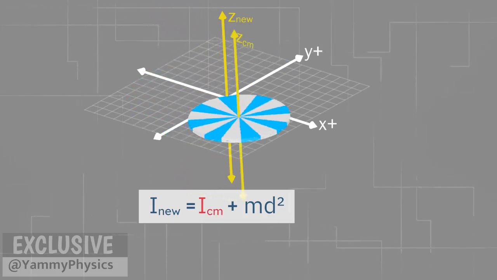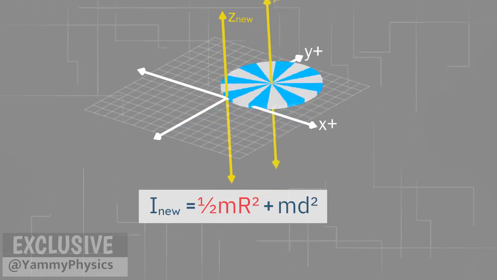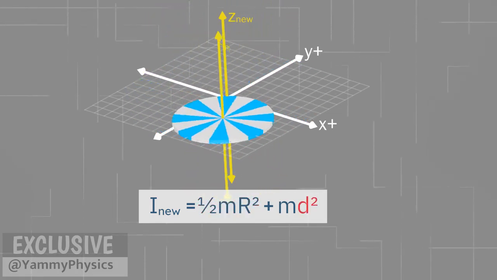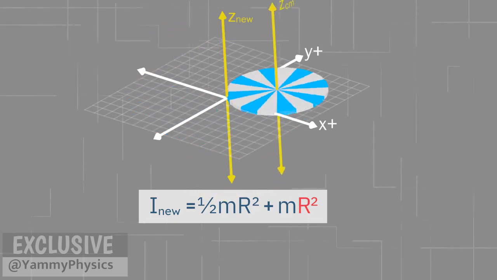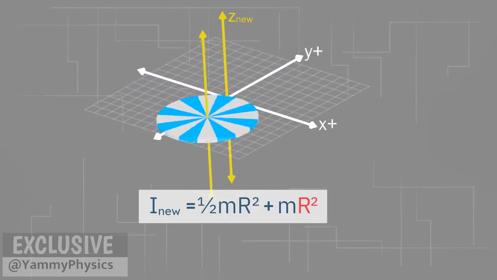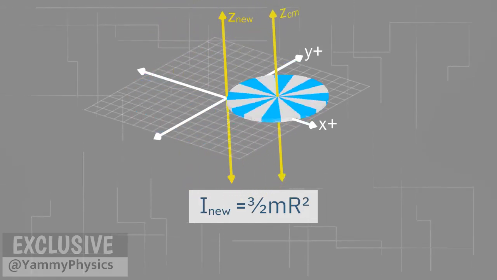The axis of the moment of inertia half mr squared is the axis passing through the center of mass. The distance between the two axes is r. So, the yo-yo spinning like this has a moment of inertia of 3 over 2 mr squared.